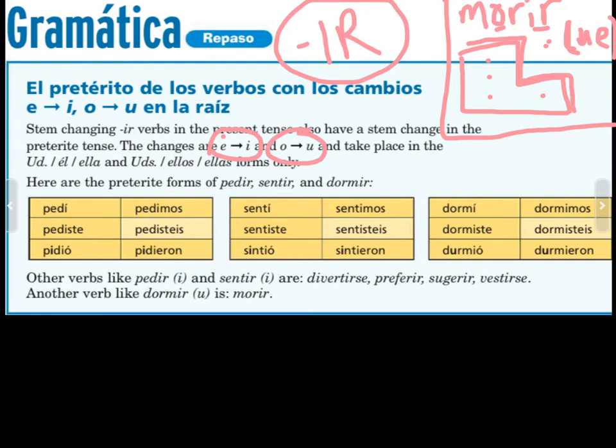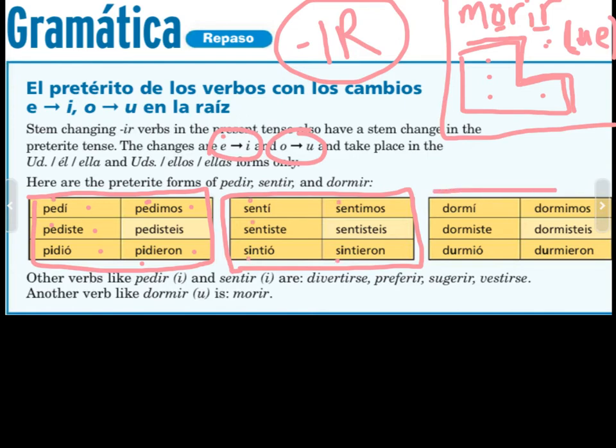Okay, so looking at this conjugation right here, you will notice that the endings are normal. I, iste, io, imos, ieron. Normal IR endings. What changes is, look at what comes after the P. I. So the stem part of the verb changes. Okay, the same changes happen here with sentir. The endings are normal. Your stem changes though. I.